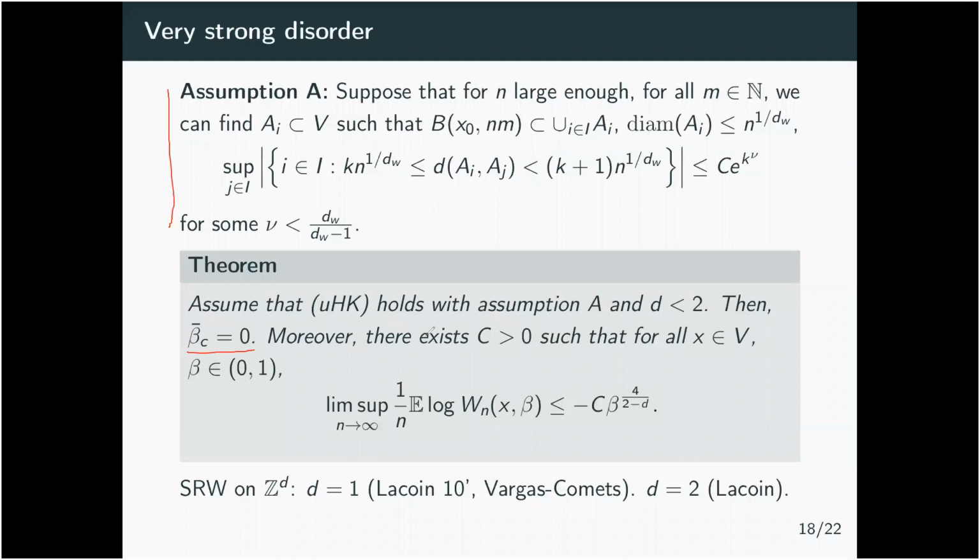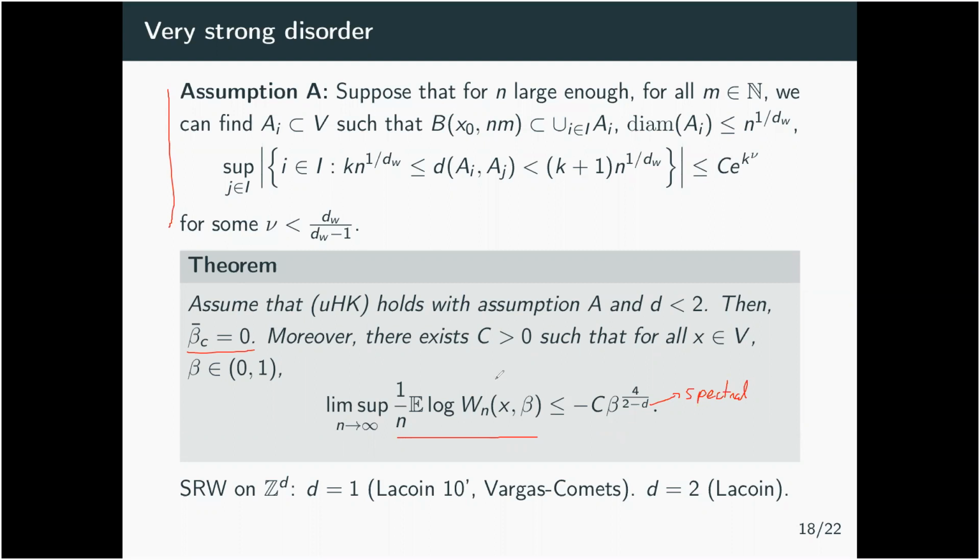Now we can also go deeper in the description of the free energy of the polymer. We can actually understand it when beta is close to 0 and get a bound on the decay of the free energy, which depends only on the spectral parameter here. So if you ask for this uniform heat kernel upper bound, then the free energy description for beta close to 0 only depends on the spectral dimension.